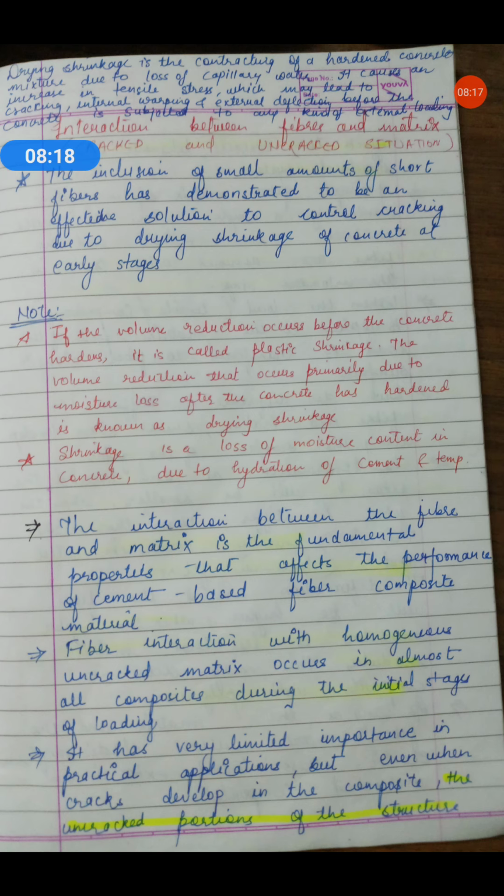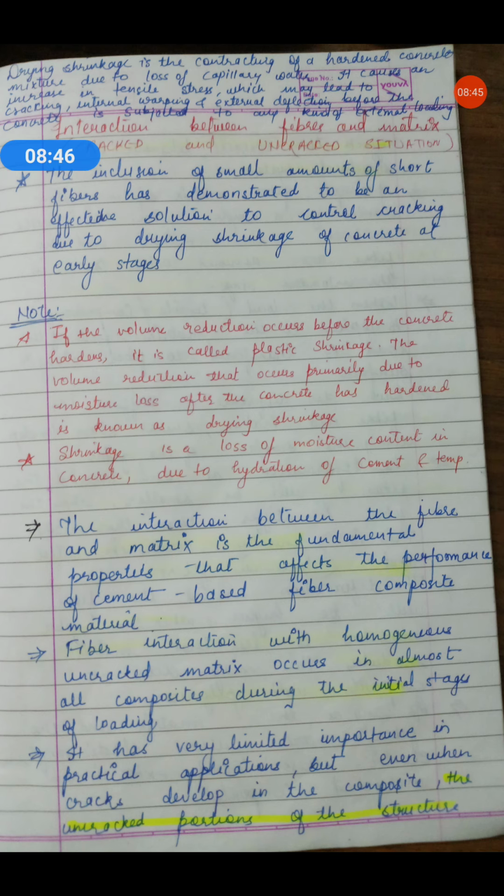To control cracking due to drying shrinkage at early stages. Generally concrete gets cracked at early stages, so to control this early stage cracking, you can include a small amount of short fibers to avoid cracking caused by drying shrinkage.